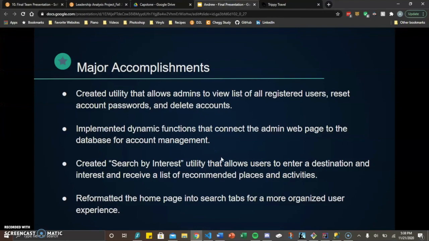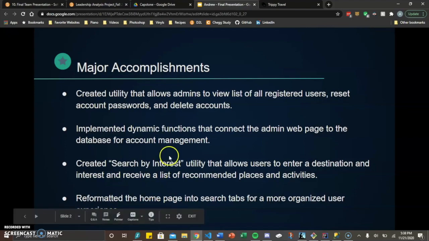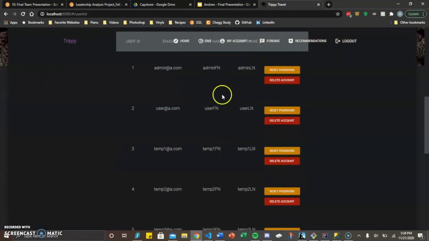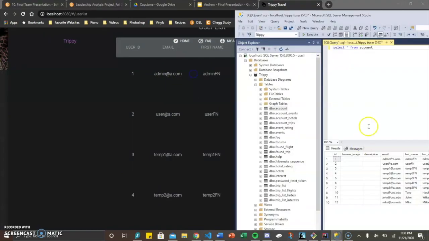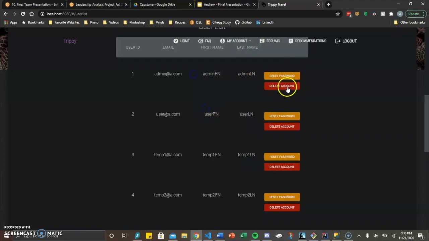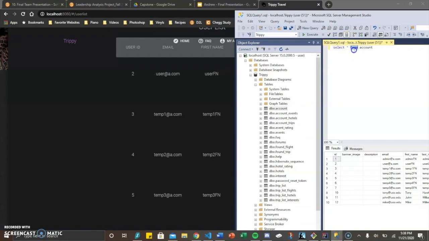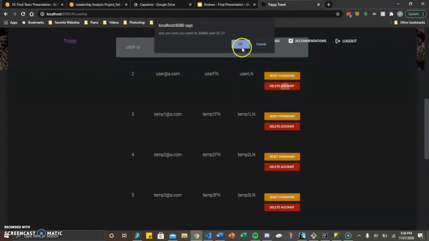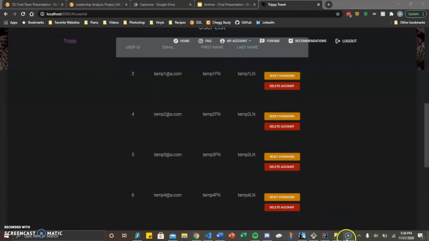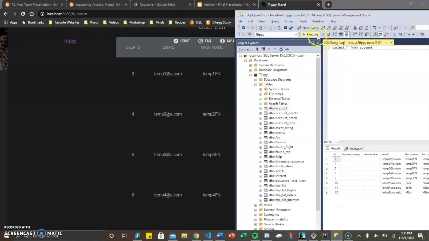Major accomplishment 2: I implemented dynamic functions that connect the admin webpage to the database for account management. So if I move back over here and look at admin@a.com, and I click on delete and then OK, if I recheck the database, we'll see that the account at A is gone. I'll do one more time with user at A, and you can see that it's deleted.